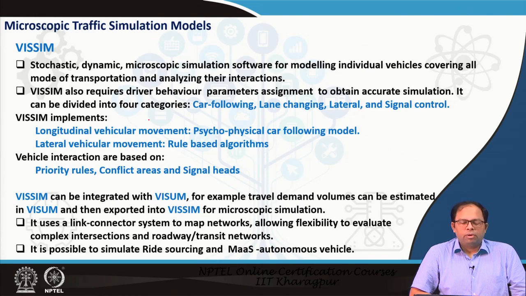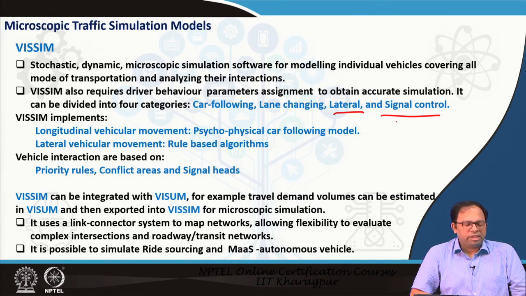It could be divided into four categories: car following behavior, lane changing behavior, these two we have talked about, then lateral behavior, lateral movement along, and then signal control is also there. And VSIM implements what happens in a signal and how it behaves. So that could also be done.